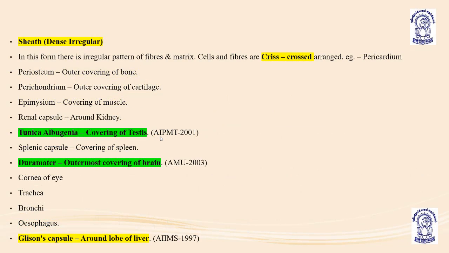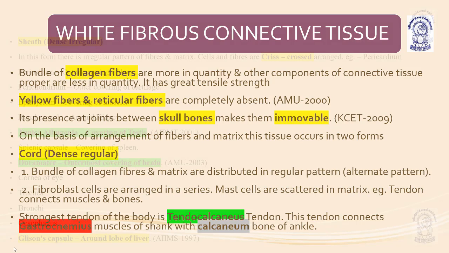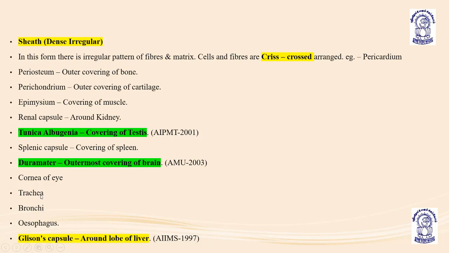Now the second part. The white fibrous connective tissue has basically two subparts. One is the cord, or dense regular, then the sheath, or the dense irregular. In this form, there is an irregular pattern of the fibers and matrix seen. So the pattern of the fibers in the matrix is irregular. You can see in the picture. Cells and the fibers are crisscrossed. So cells and fibers are crisscrossed, arranged.